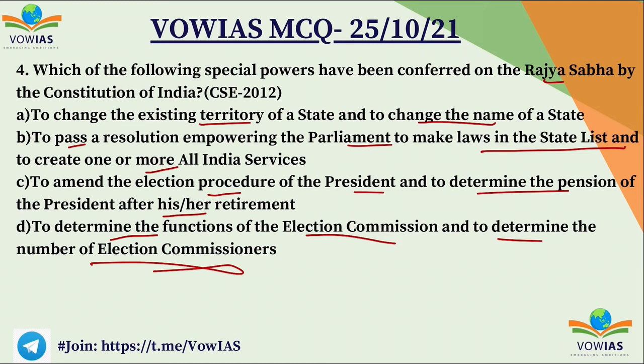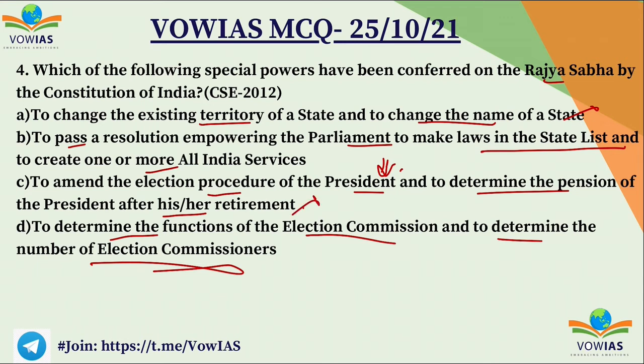So the first statement, to change the existing territory of a state and to change the name of the state, is not the exclusive power of Rajya Sabha. Third statement also, to amend the election procedure of the president and determine the pension of president after his retirement. To change this, you even require the states to also pass this legislation. So the third statement is also wrong.